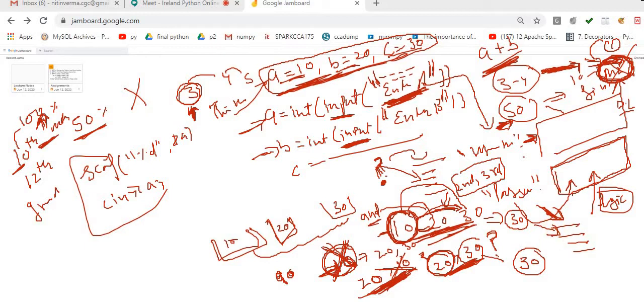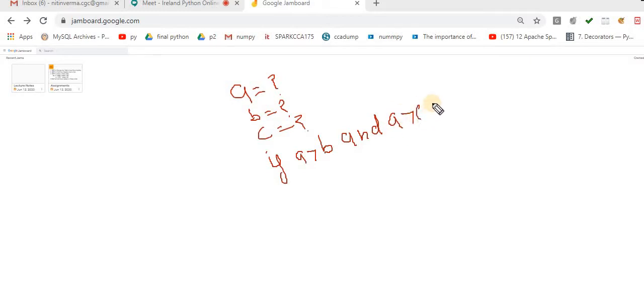Now I am writing the logic for the same. Just enjoy the logic. I ask the value from the user, three times. Now what do I want to do? I want to find out the greater number between these three numbers. What do I have to do? If A greater than B and A greater than C, both of the conditions should be true. Then what decision do I have to take?